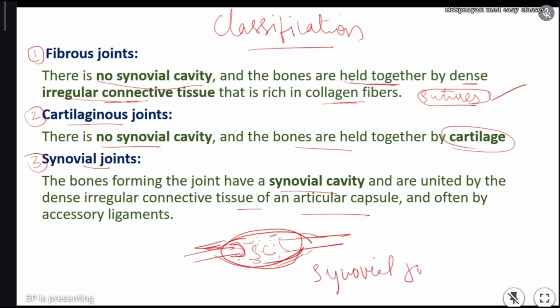Synovial joint. And synovial joints, as I told, are further classified into 6 types. That all we'll discuss now. Okay, so this is the main classification, you should not forget: fibrous joint, cartilaginous joint, and synovial joints. Now we will discuss fibrous joints. Fibrous joints, very very important.